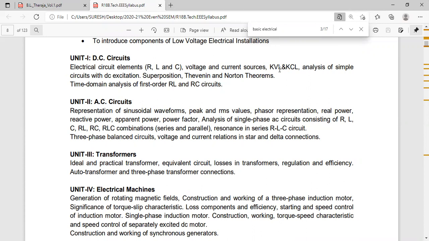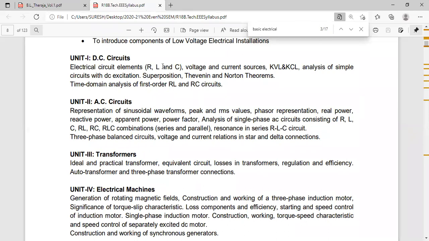Next question. Second question is what are the circuit elements?